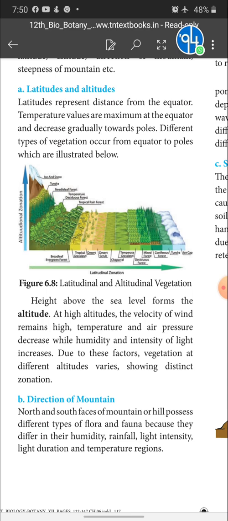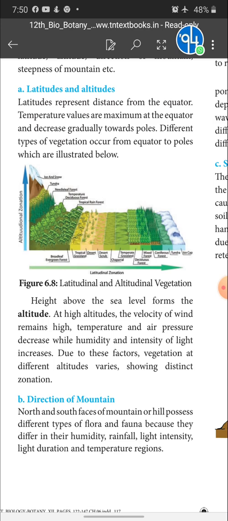See, height above the sea level forms the altitude. Height above the sea level is called what? It forms the altitude. At high altitude, the velocity of wind remains high, temperature and air pressure decrease, while humidity and intensity of light also increase. Due to this factor, vegetation at different altitudes varies, showing distinct zonation.